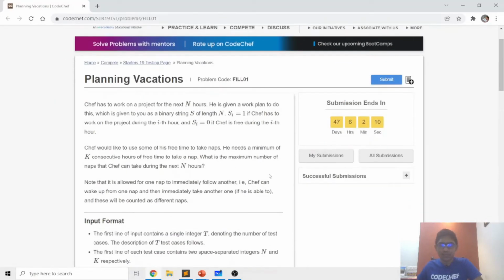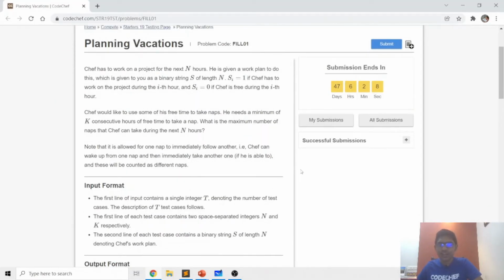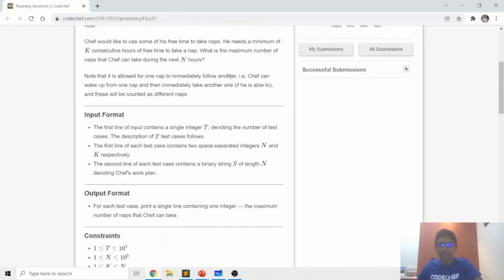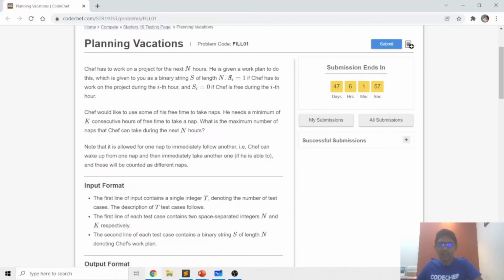So in this problem, we are basically given n hours as a binary string of length n. For each i going from 0 to n minus 1, if we take 0-based indexing, S_i is 1 if Chef has to work during the ith hour, and S_i is 0 if Chef is free during the ith hour. Now Chef would like to take some naps, so he needs k consecutive free hours to take a nap, and he needs to find the maximum number of naps he can take in the next n hours.